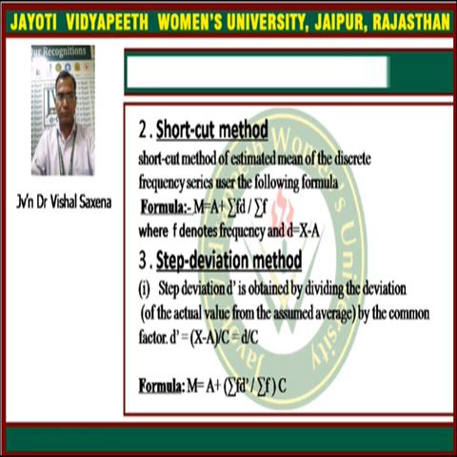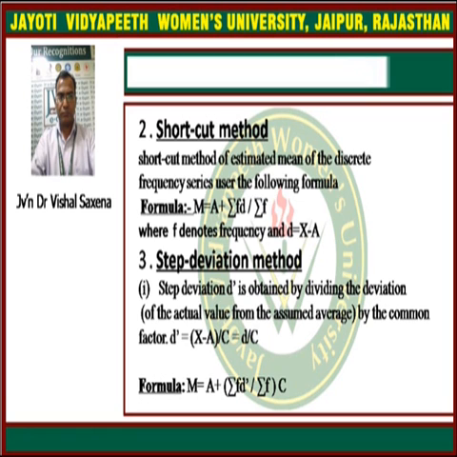Next, the shortcut method. In the shortcut method the mean is given by a plus summation fd upon summation f, where a means the assumed mean and d means the deviation, x minus a.